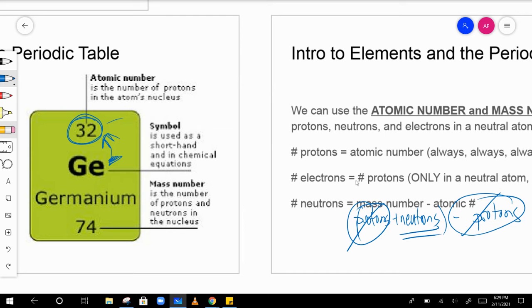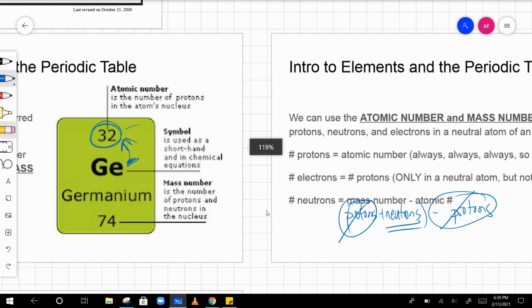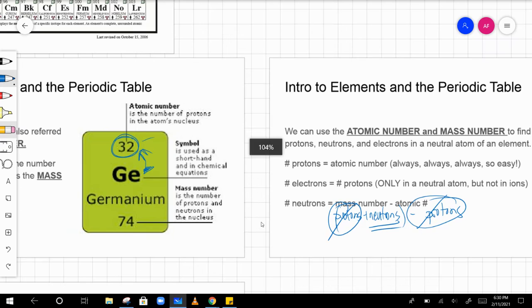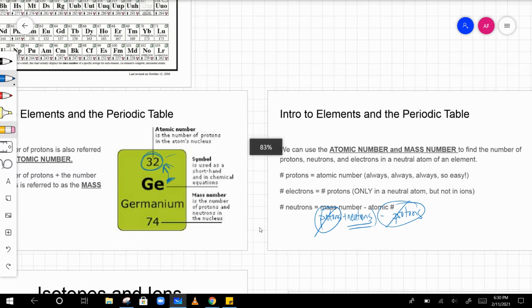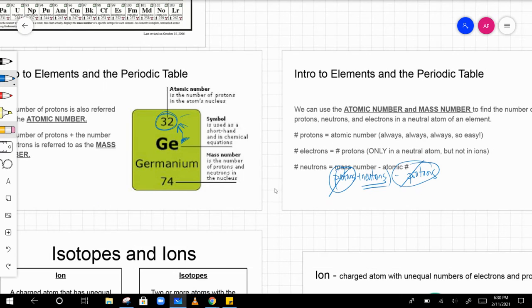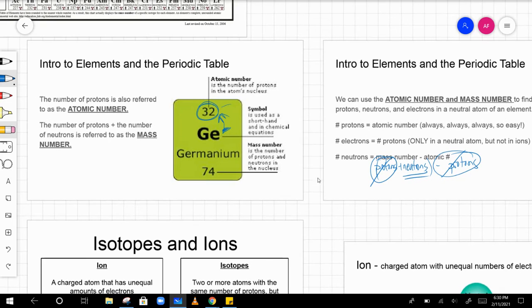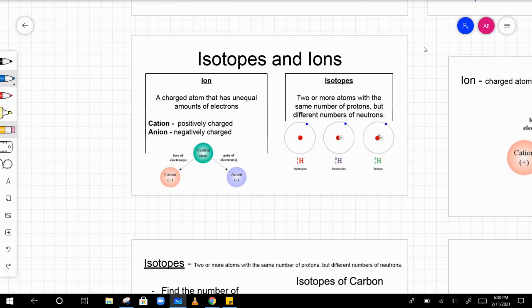So that's everything we talked about the other day. Hopefully you're able to do that. If you're still having trouble with that, stay after class with me and we can talk about it and figure it out. It's really important that you know how to do that before you do what we're going to be talking about today.